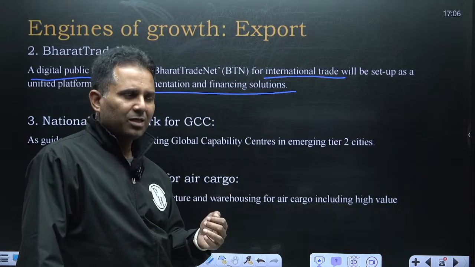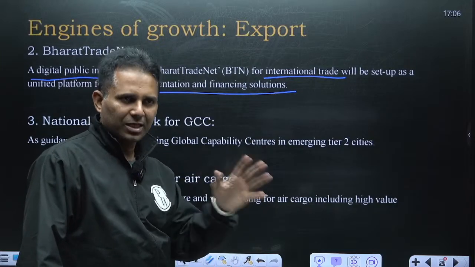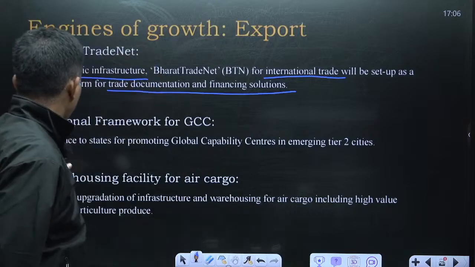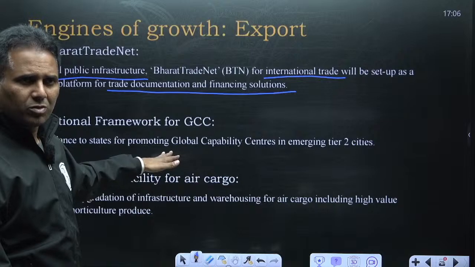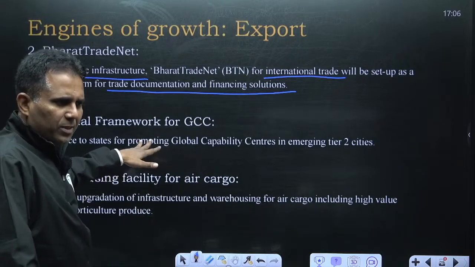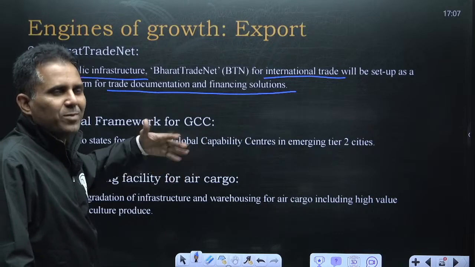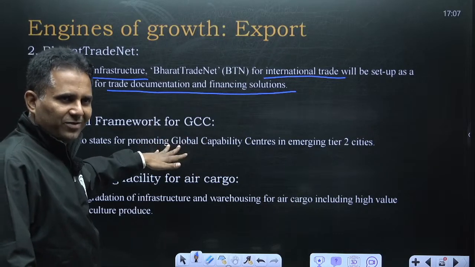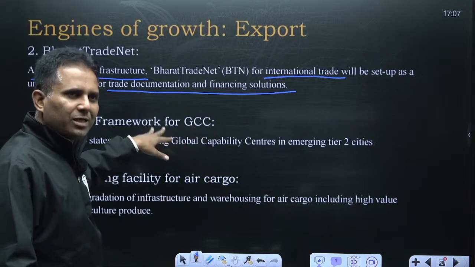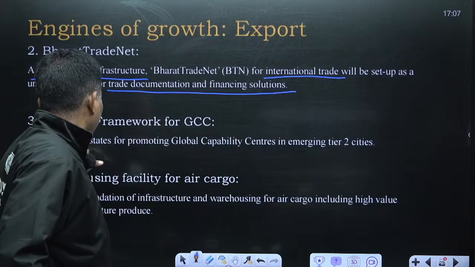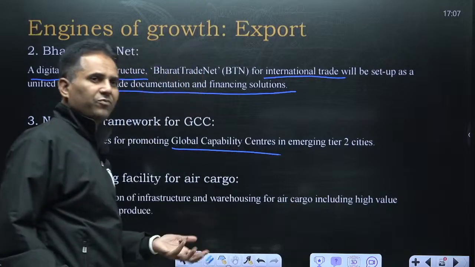And India is coming up fast in GCCs. A lot of companies are setting up GCCs in India. So government is going to, and this whatever task they do, let's say operation related management they are doing, so they are providing services to the MNCs. So this is a part of services. So this work, if it is being exported, it comes under services. So guidance to states for promoting global capability centers, India is emerging as a fast hub for global capability centers for various MNCs.